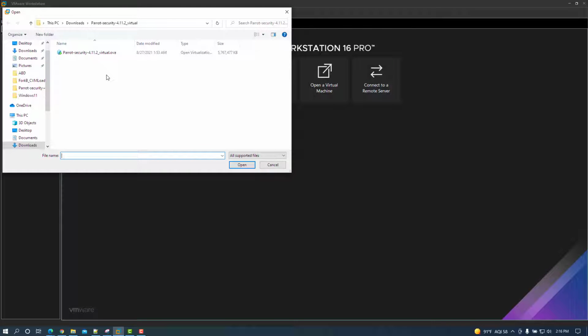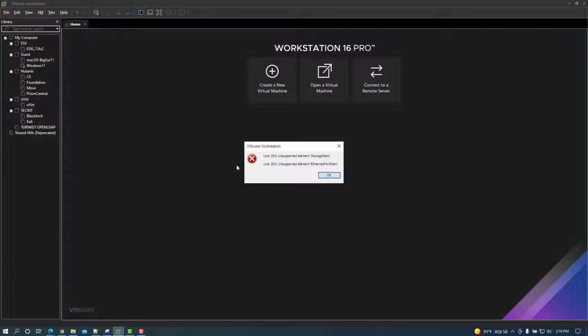We have the Parrot Security 4.11.2. This is the security version that we downloaded. I'm going to go ahead and select that file, open it, and we immediately get this VMware Workstation error. It's line 154, unsupported element StorageItem, as well as the unsupported element for EthernetPortItem. This is a common error that a lot of people are running into. It's going to be based partially on how this OVA appliance was created. I'll show you that here in just a moment. Go ahead and select OK.